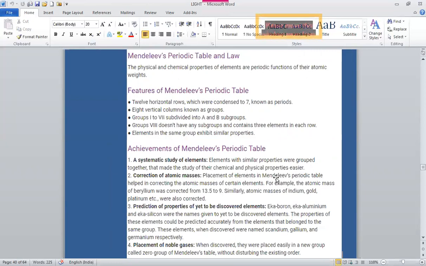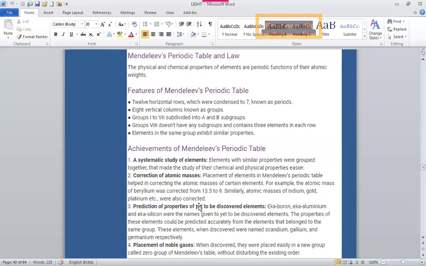Then, correction of atomic masses. Placement of elements in Mendeleev periodic table helped in correcting the atomic masses of certain elements. For example, the atomic mass of beryllium was corrected from 13.5 to 9. Similarly, atomic masses of indium, gold, and platinum were also corrected.